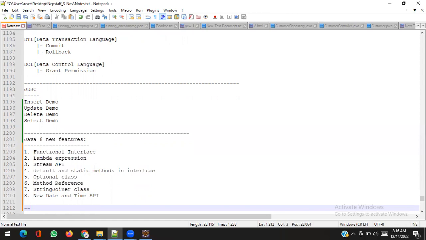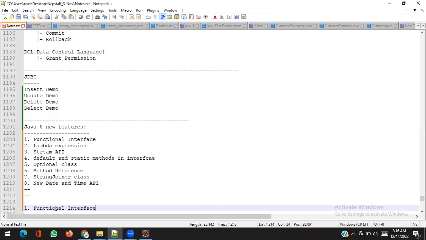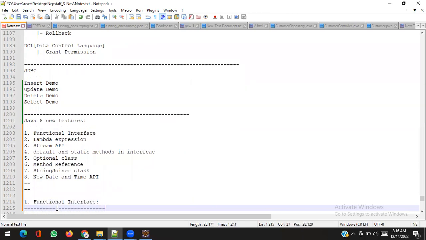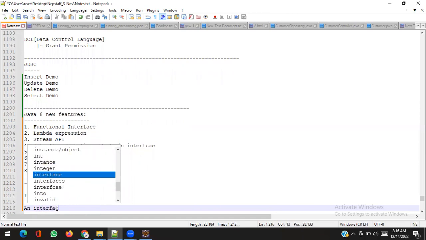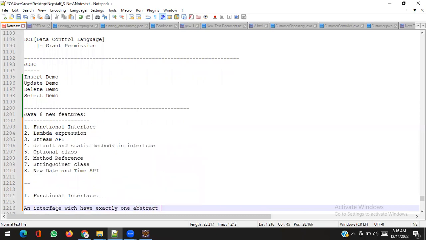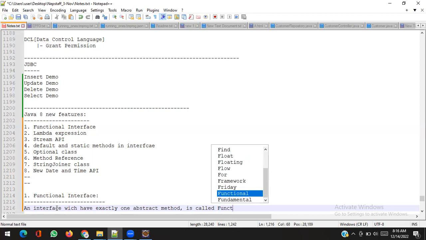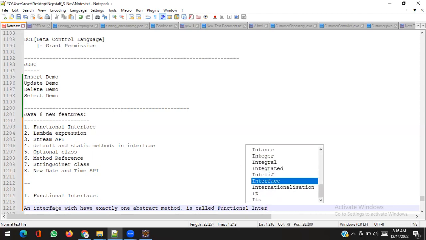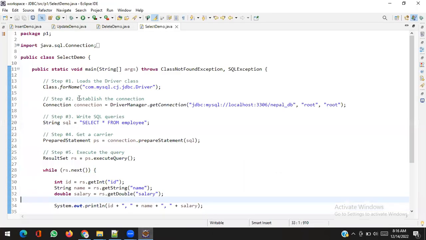Okay, so functional interface. What is a functional interface? It's very easy. An interface which has exactly one abstract method is called a functional interface.